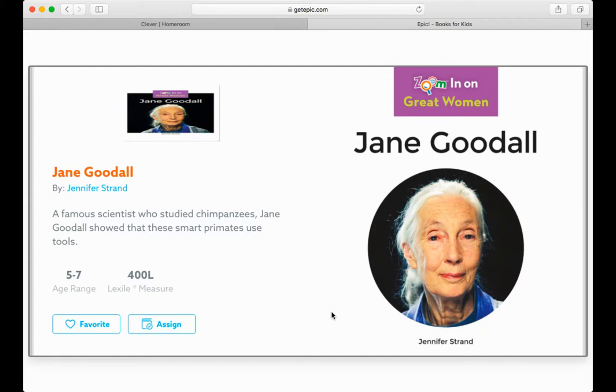Today, we are going to read about a famous scientist who studied chimpanzees. Her name is Jane Goodall. Jane Goodall showed that these smart primates use tools. So a chimpanzee is known as a primate.